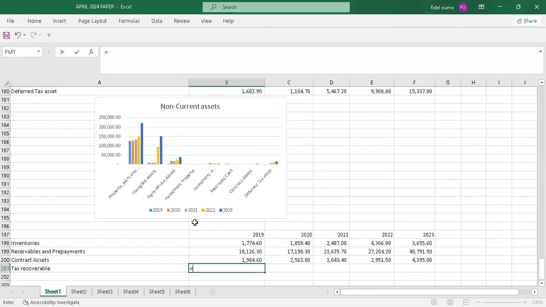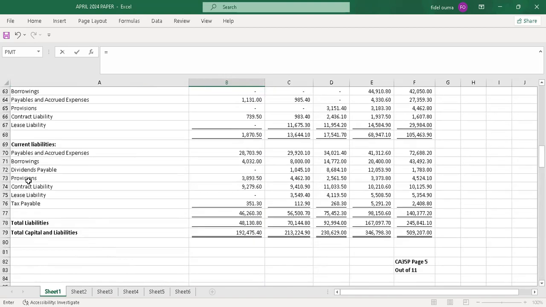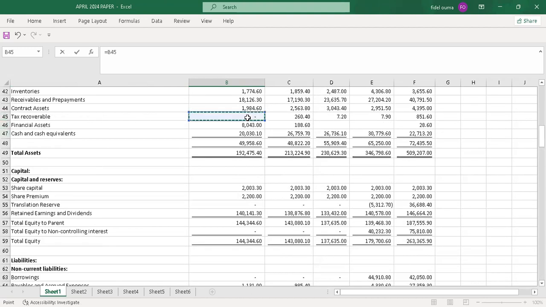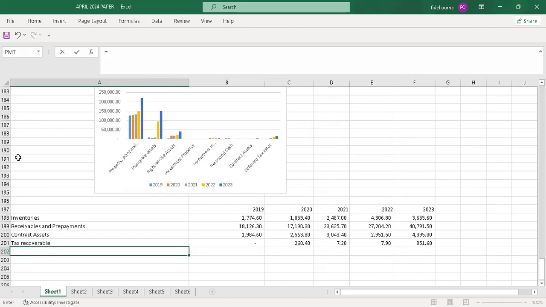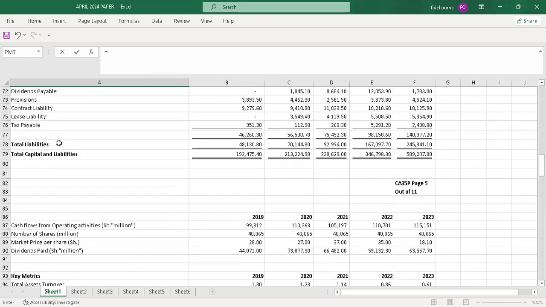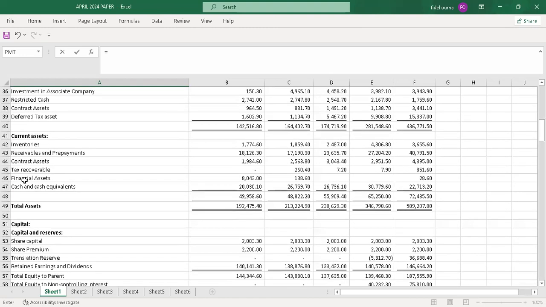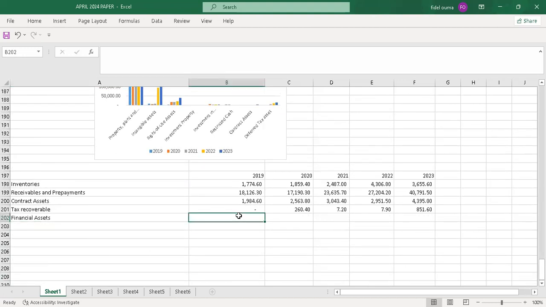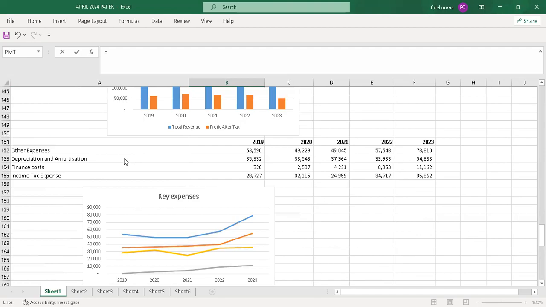Under tax recoverable, I'll pick the values the way they are. Here we didn't have any value, it was 0. I just drag this and I'll have the other values there. So I'll go to another item, which I hope is the last one under current. Now we have financial assets. You just copy everything when you introduce the charts.